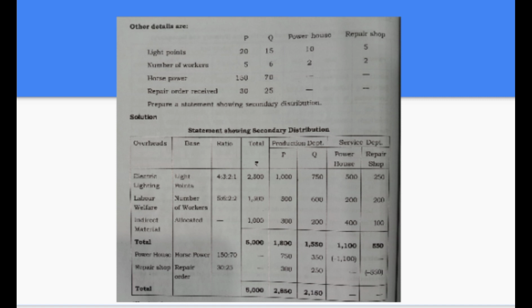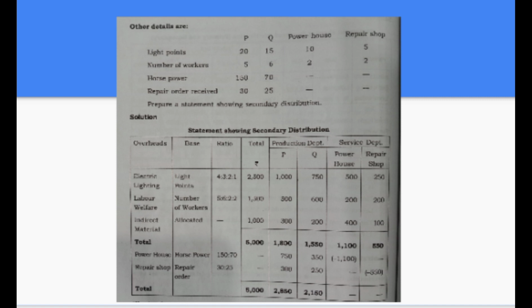Then the second indirect item or overhead item is labor welfare. It is to be divided on the basis of number of workers and the ratio is 5 is to 6 is to 2 is to 2. 1500 is to be apportioned in the ratio.